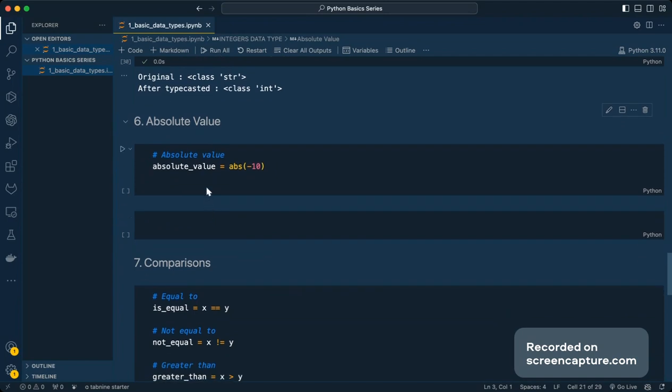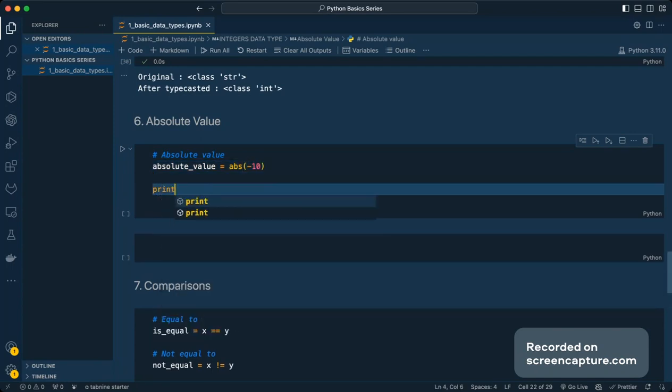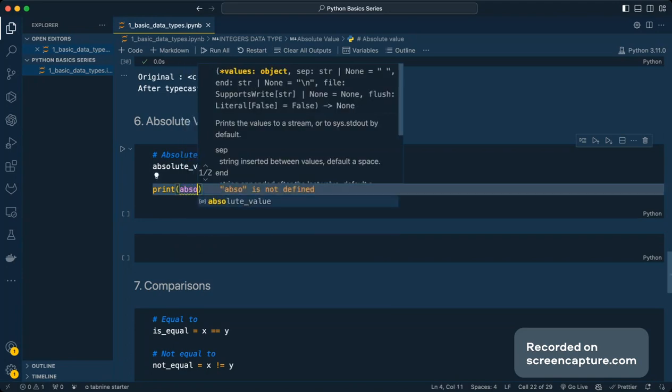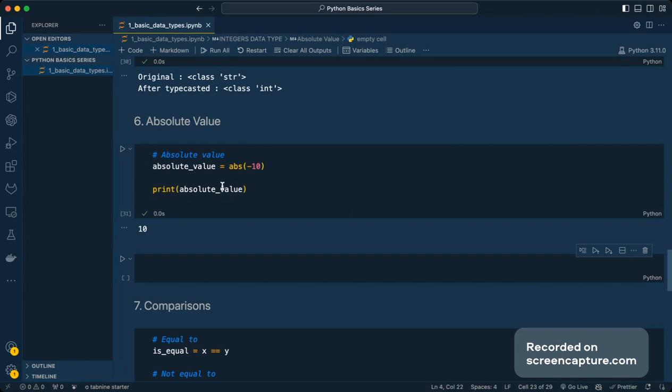Then the next operation that we're going to do is to get the absolute value. If you have certain values, let's assume they might be negative values or, for that matter, some decimals, we can convert them into the absolute values, the integer part of it. So if I try to print this value, you can see I got the 10.